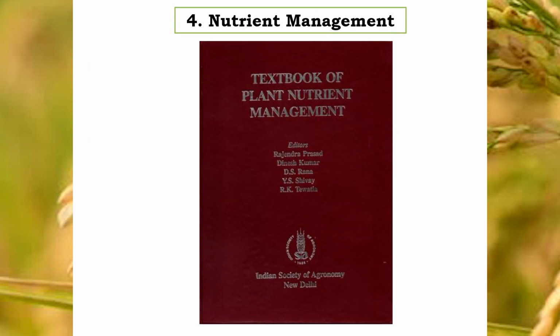So the fourth section is nutrient management. Nutrient management is again a very important section in agronomy. Many questions are asked in 5 marks and even in 10 marks, and many objective questions come from this. So the book which you have to refer is Textbook of Plant Nutrient Management, published by Indian Society of Agronomy, written and edited by Rajendra Prasad, Dinesh Kumar, DS Rana and others. This is the book which you have to refer again line to line. You have to make your notes from this book, and for guidance you can further contact your seniors, but this book you have to go through for making notes in the nutrient management section.